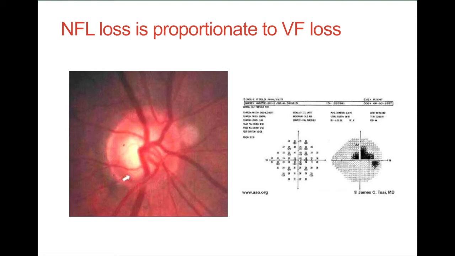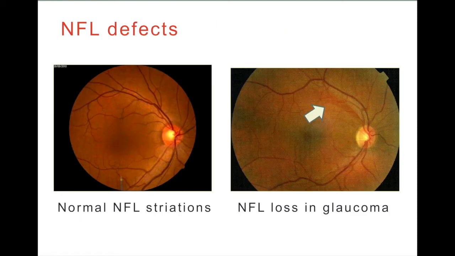If there is a nerve fiber loss in the inferior neuroretinal rim, as is seen in this figure, you get a proportionate scotoma in the opposite visual field, as seen in the right side of the visual field. These are the normal nerve fiber layer striations which are seen on the left side as white striations.